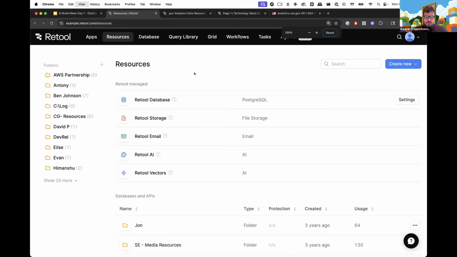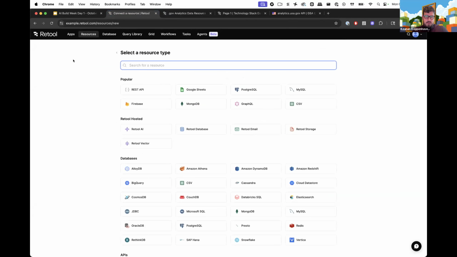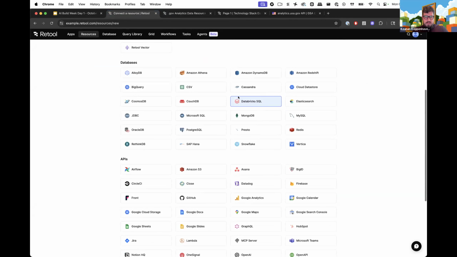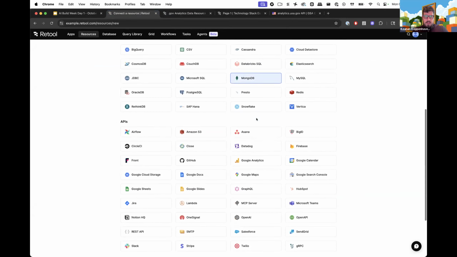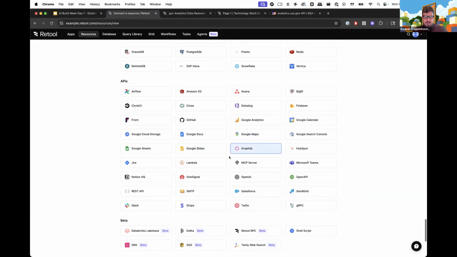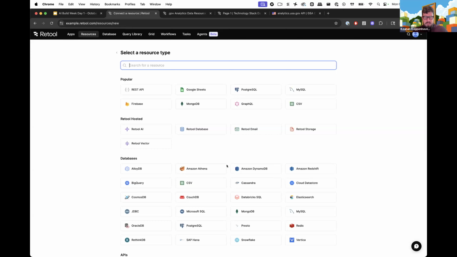So if you're not familiar with how resources work, basically they're where your data comes from and where your data lives in Retool. So if we go to create new resource, I just want to show you here all of the different options for the native integrations that Retool already offers. So if you use any of these systems, you basically can, in most cases, insert your API key or insert your credentials, and Retool basically is able to natively integrate with any of these things. But for integrations that we don't offer natively, for example, the government analytics API, we can use the REST API integration, right?